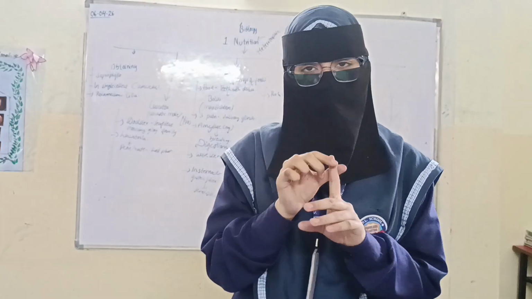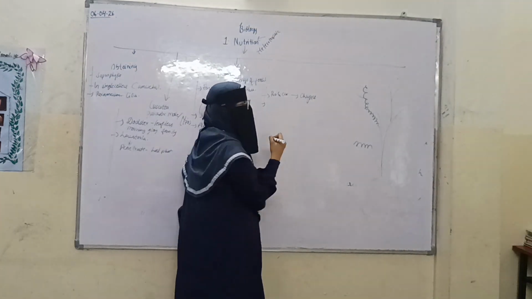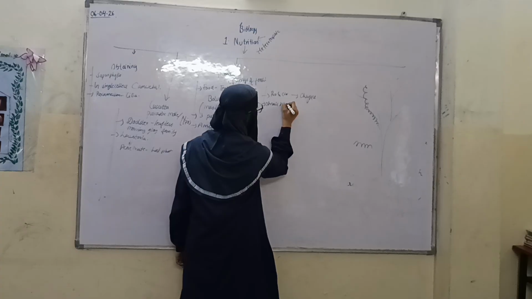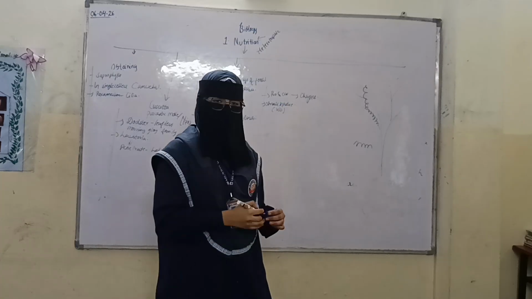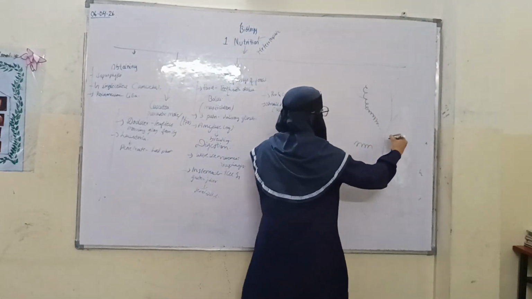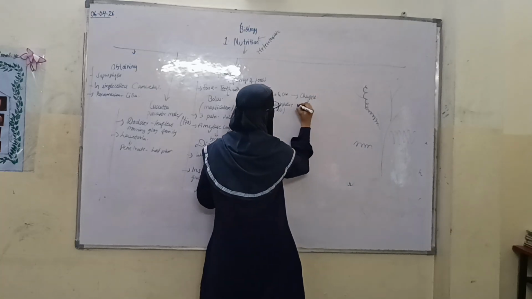The food passes through the small intestine. We know that we have a large intestine and a small intestine. First, food passes from the stomach to the small intestine. In our intestine, microvilli will be present. Just remember this. At the junction, there are ring-like structures.